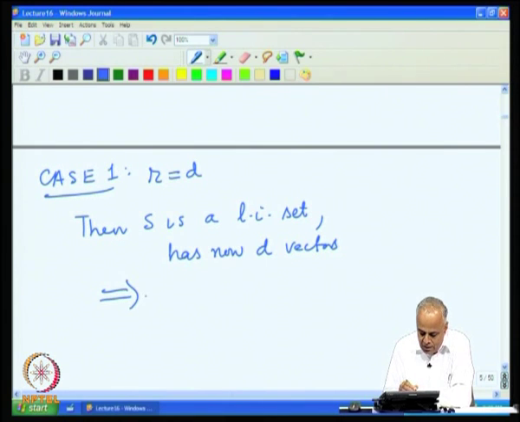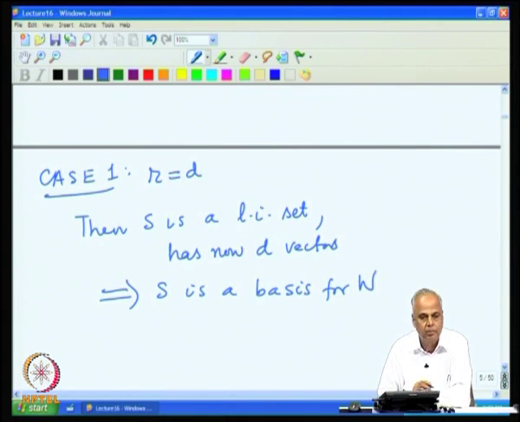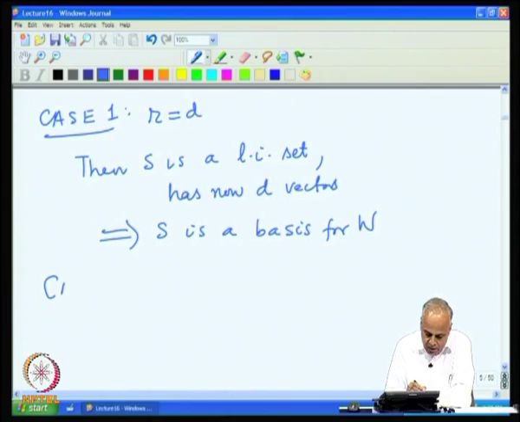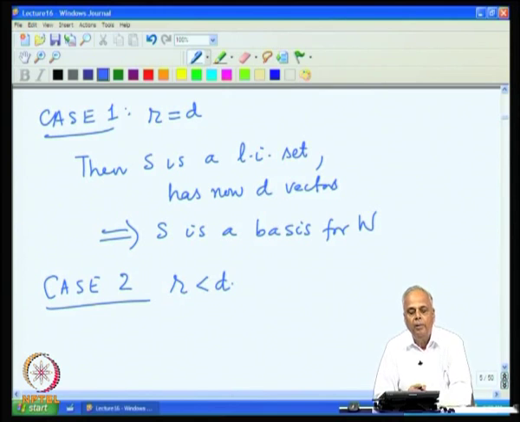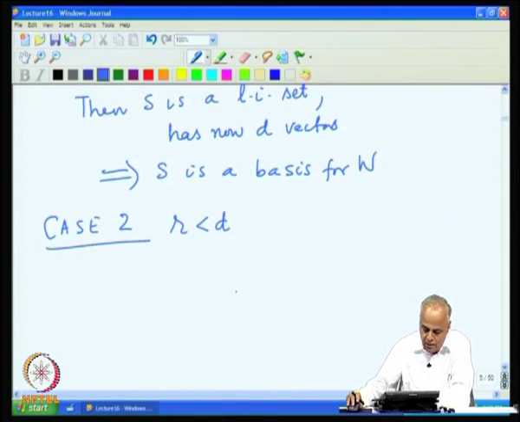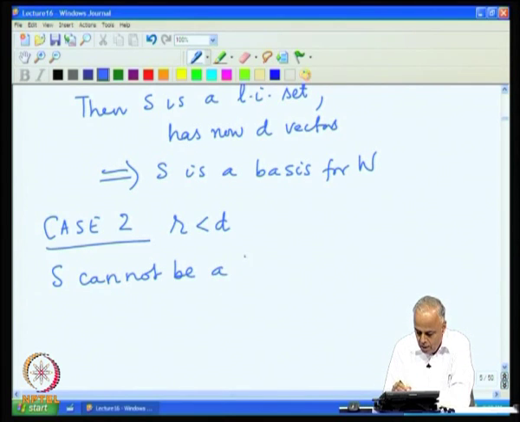So, that says S is a basis for W. The next case is when R is less than D. Then obviously S cannot be a basis, because any basis for W must have D vectors, but S has only R vectors which is less than D. So, the first thing is S cannot be a basis for W since it has less than D vectors.